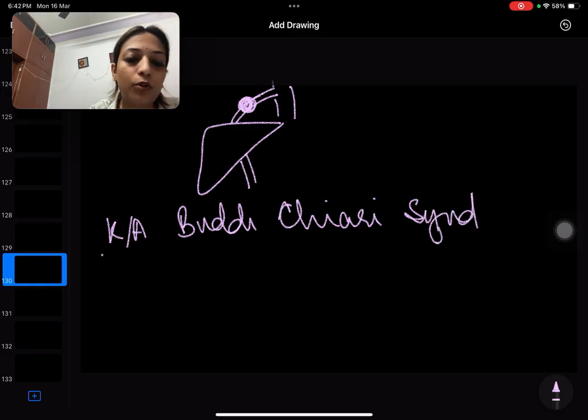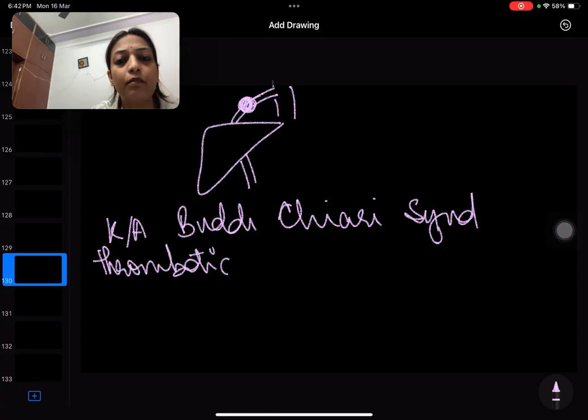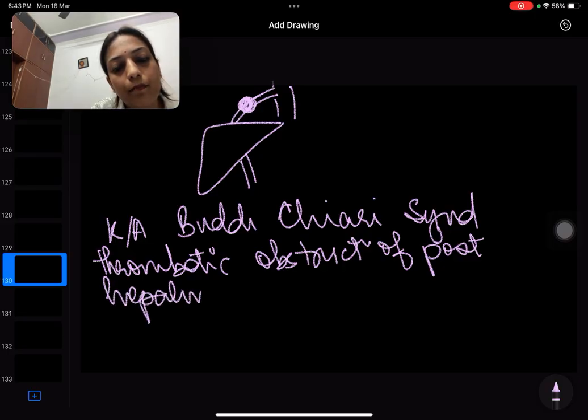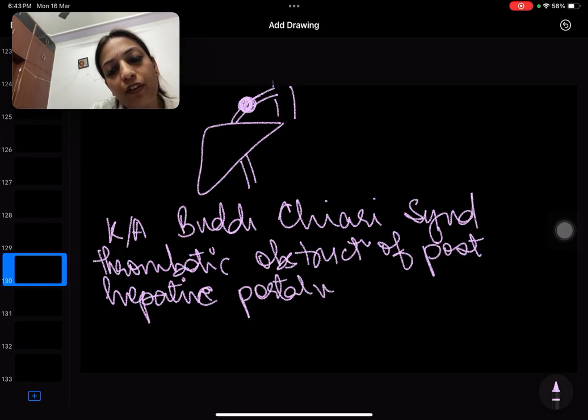What is Budd-Chiari syndrome? It is a thrombotic obstruction. Now this obstruction can be anything, right? It can be a tumor, it can be compression from outside, it can be a lymph node, it can be a clot, right? Thrombus, which we know. So it can be many things. So thrombotic obstruction of the post-hepatic portal venous system, the hepatic portal venous system.